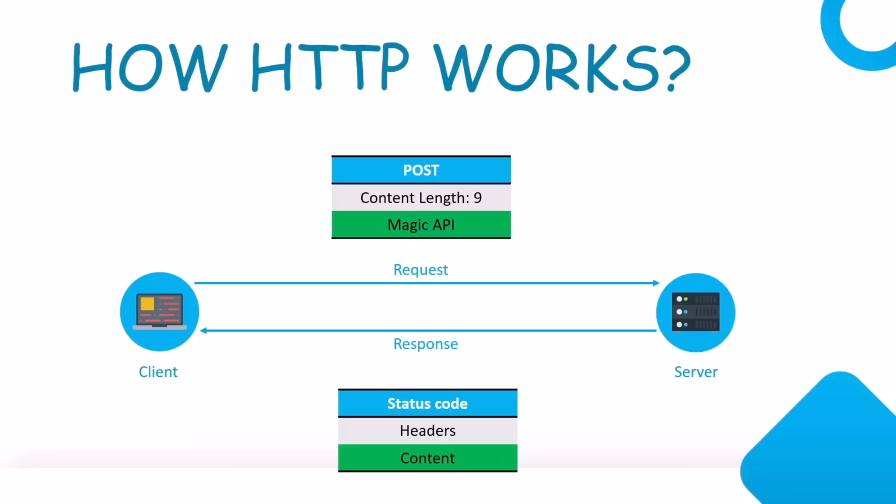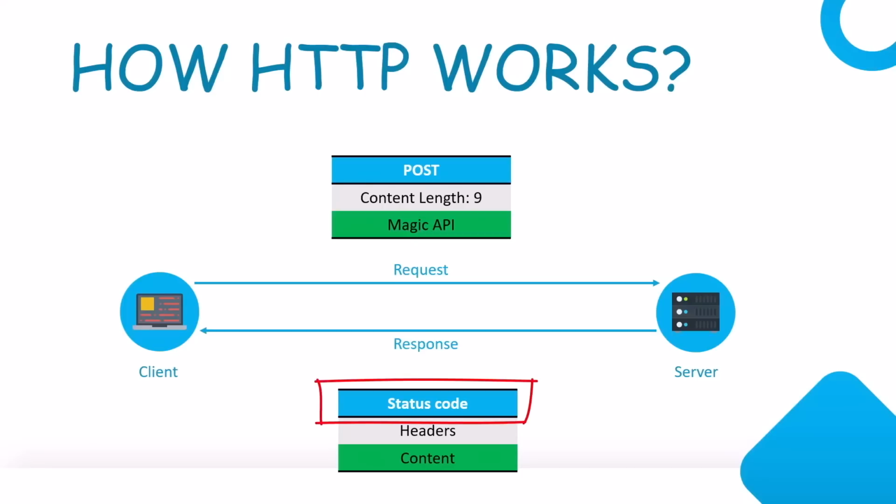But in both the cases, it will send a response back to the client. And in that response, we will have three items again. We will have a status code, header, and content. When client makes a request, server processes that and sends back a response. Response is also a piece of data. You can think about that as another text document.